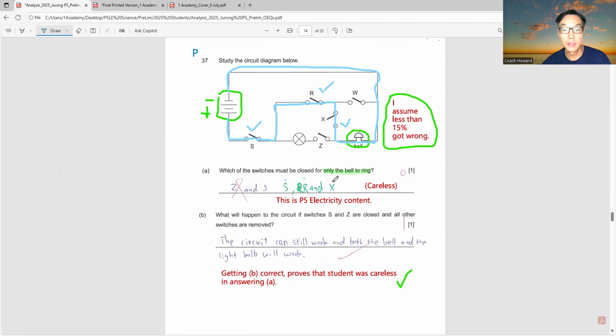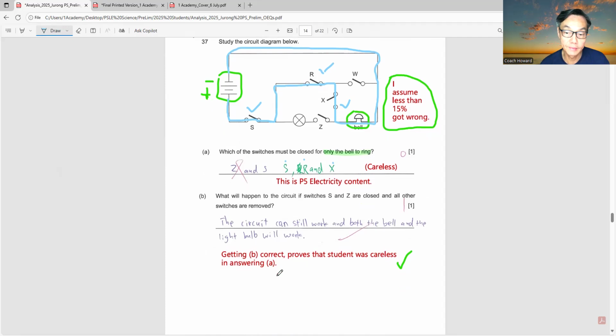S, R, X, careless. Because he got part B correct. So this is a good indication for parents to assess whether your child doesn't know the concept or whether your child was really careless in the examination. So this is very clear evidence that the child was very careless in answering part A, because he got part B perfectly correct. Next.